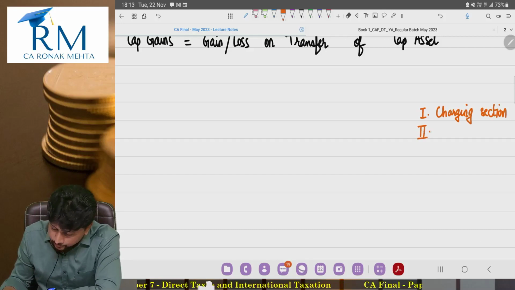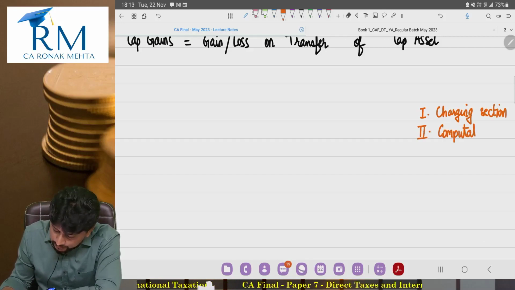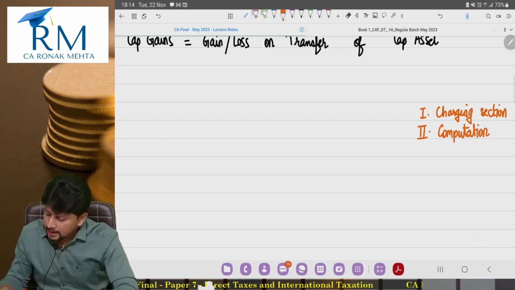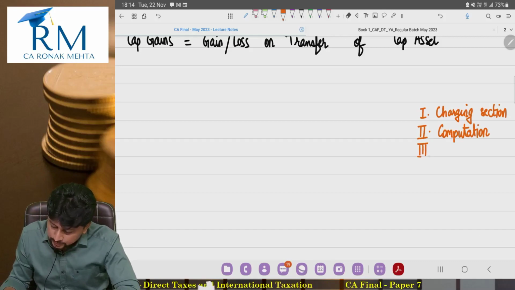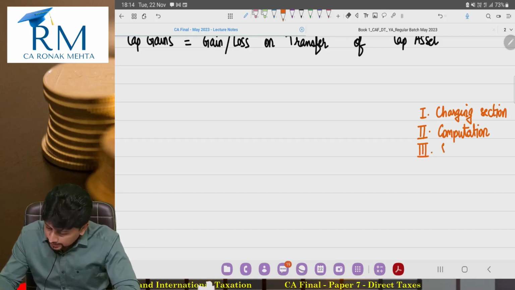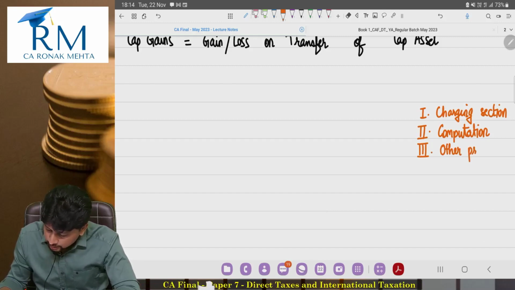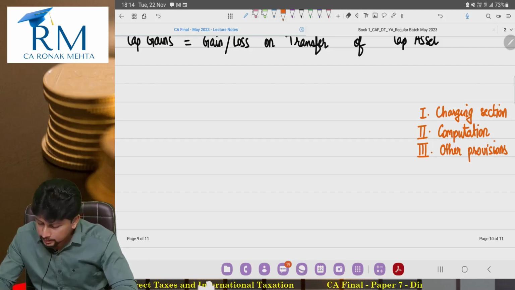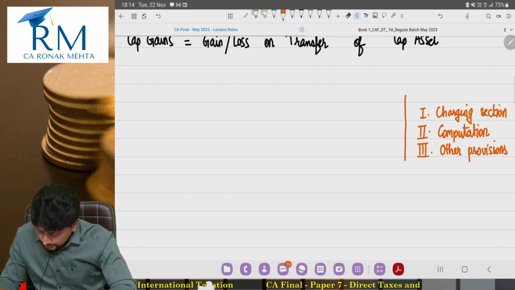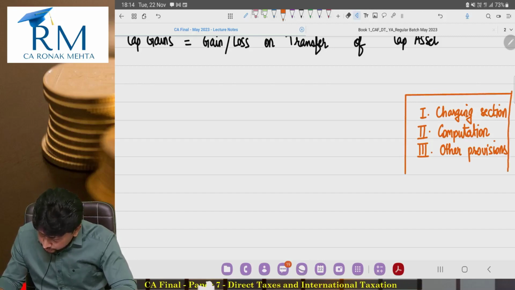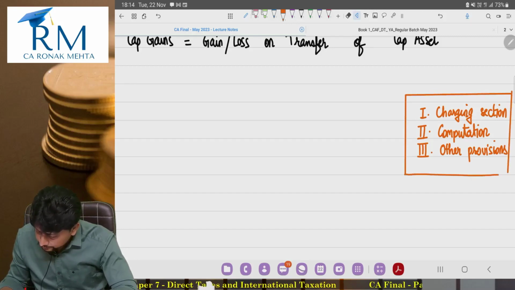After that, you look into the computation aspects, all the sections, all the provisions created by the Income Tax Act relating to computation. And then yes, there will be some heads of income which will have concepts which are not strictly computation concepts, but yes, you have to study them in that head. This should be ideally your sequence to study any head of income.